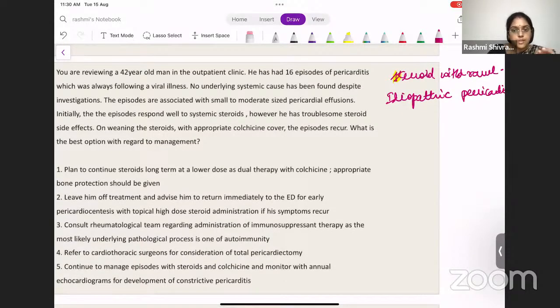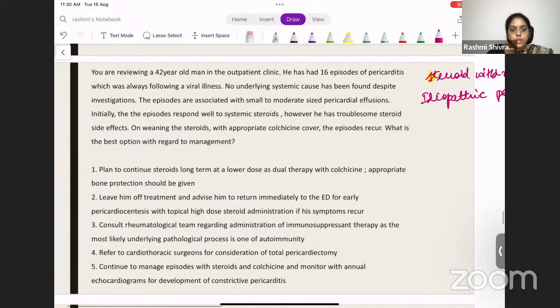So what will you do for this patient if they're having so many episodes of pericardial effusion? You cannot continue steroids forever because steroids are very, very harmful.